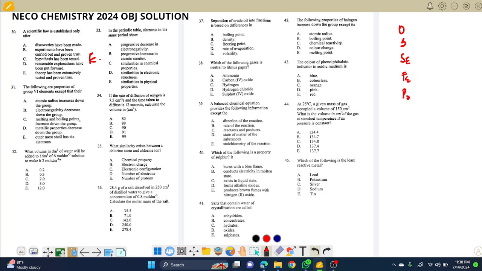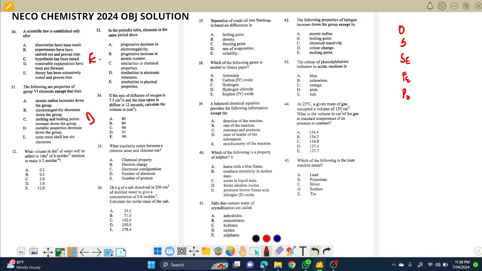Melting and boiling point increases down the group, that is also correct. Melting and boiling point, that's a physical property. Metallic property decreases, that is a lie. This does not work. Metallic property decreases is a lie. In fact, the last two members are radioactive. You should know that. So D is correct. Pick D for question 31.